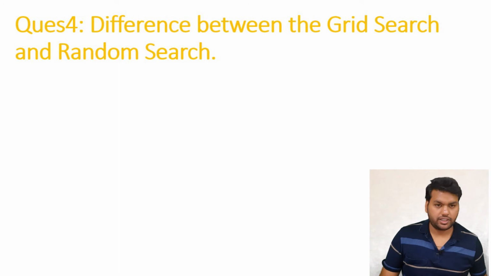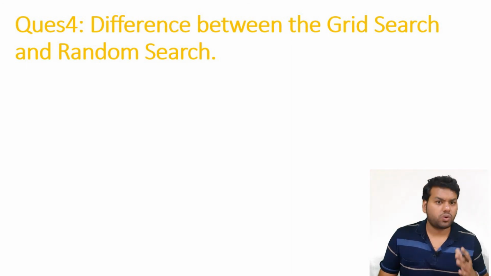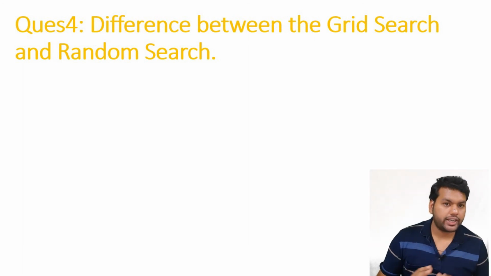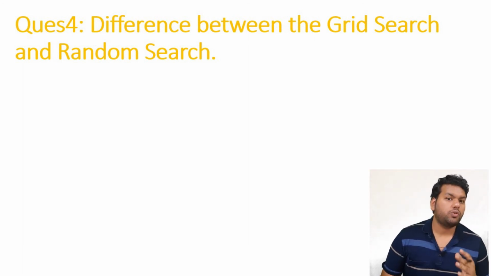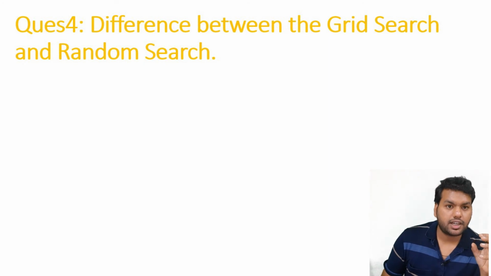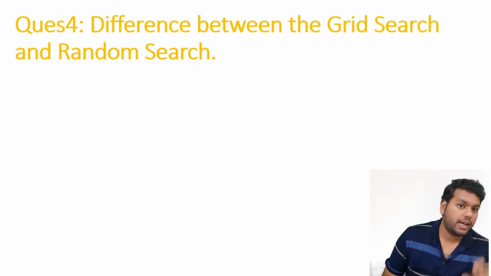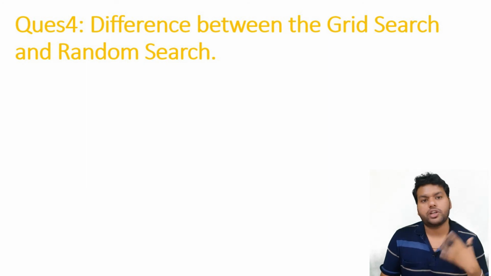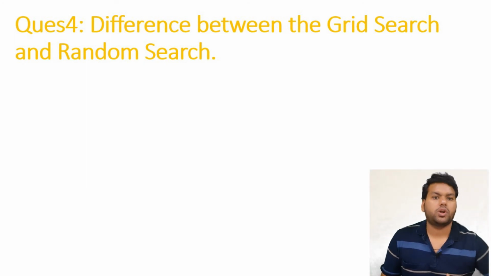Now let's move to the last question of this video, which is also one important difference generally asked in data science interviews. That is, what is the difference between grid search and random search? Before talking about grid search and random search, I would like to tell you that both are techniques that come under hyperparameter tuning. Hyperparameter tuning is a technique in machine learning which can tune your model to find the best hyperparameters, to achieve good accuracy or to boost your model accuracy.